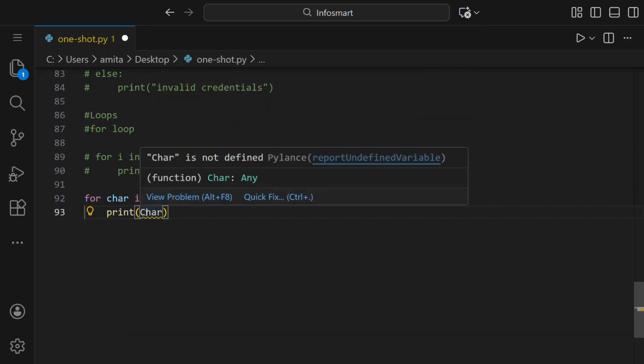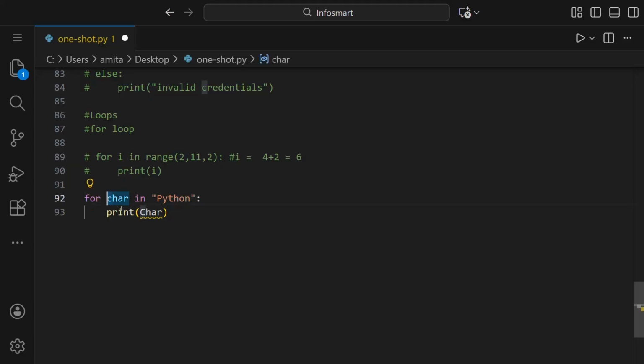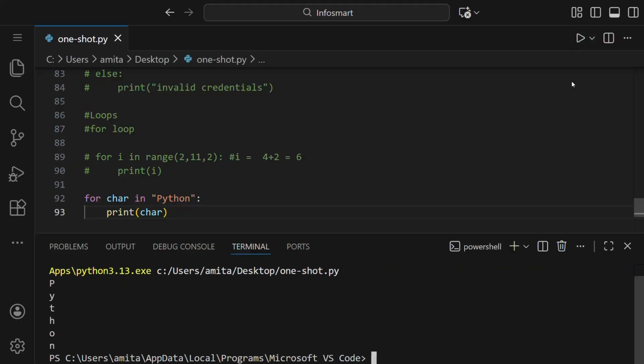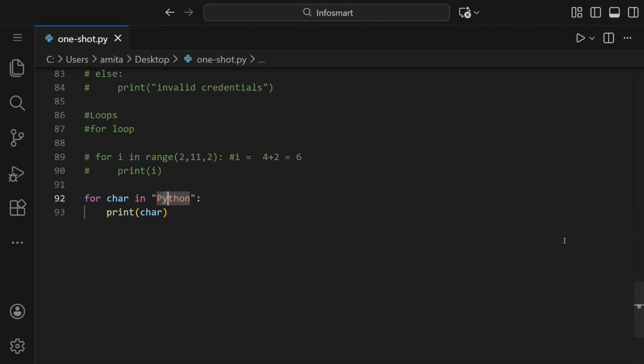Now you can see this C is capital and this C is small, and that's why it's given an error. So it should be the same like this. When we run this, you can see we got every letter of the word Python. This is because for char in Python means first char will be P and then it will be printed, then it will be Y, then it will be printed and like this, so on.